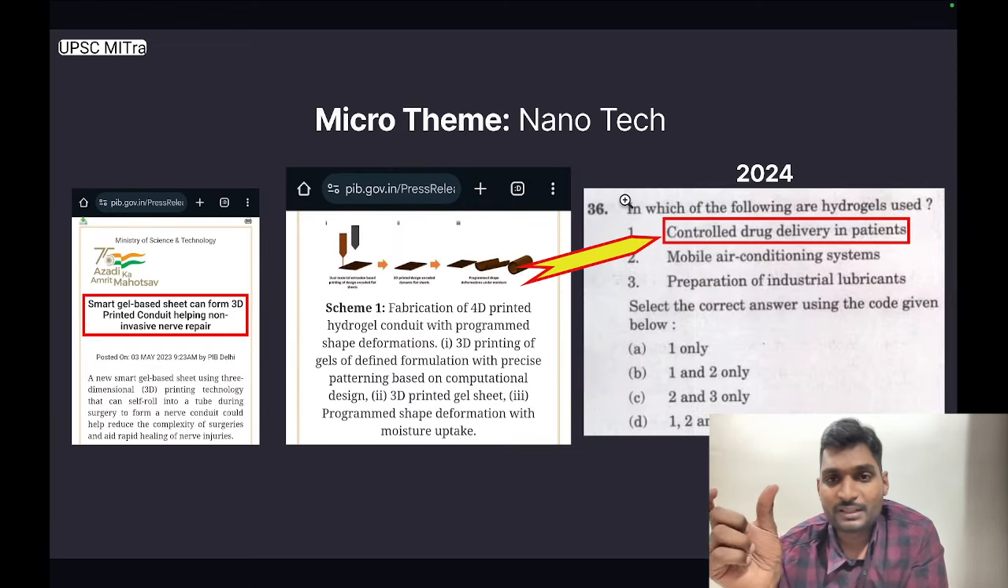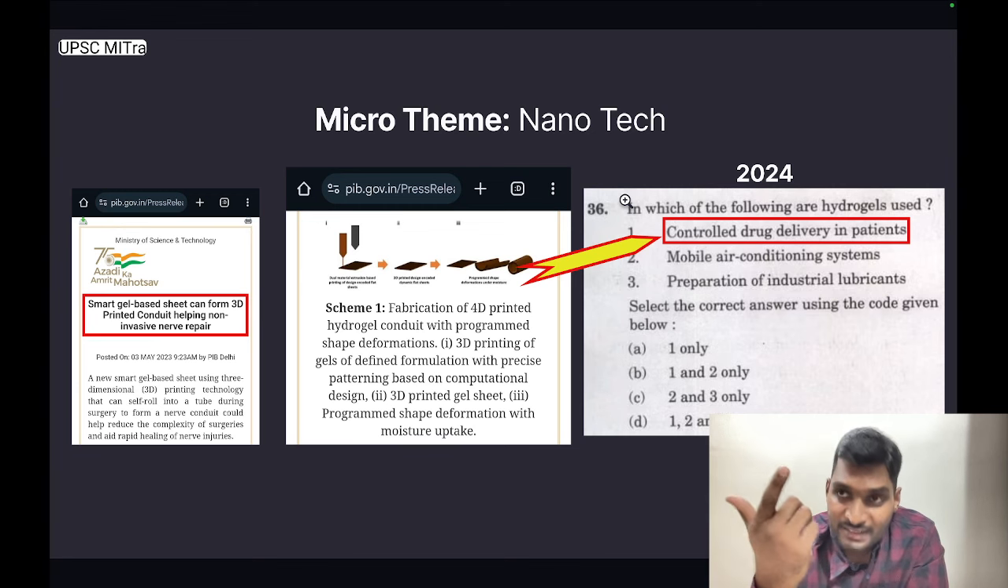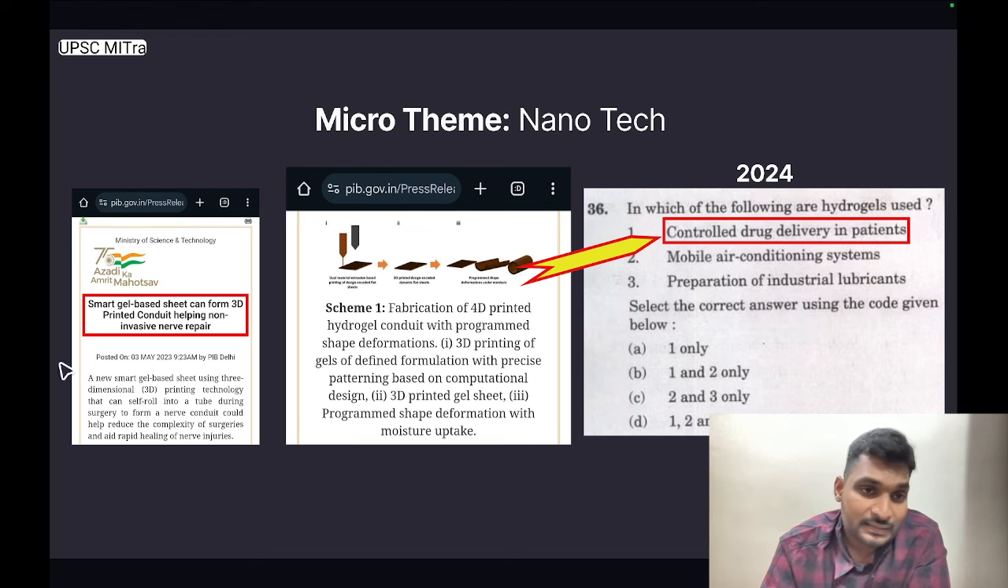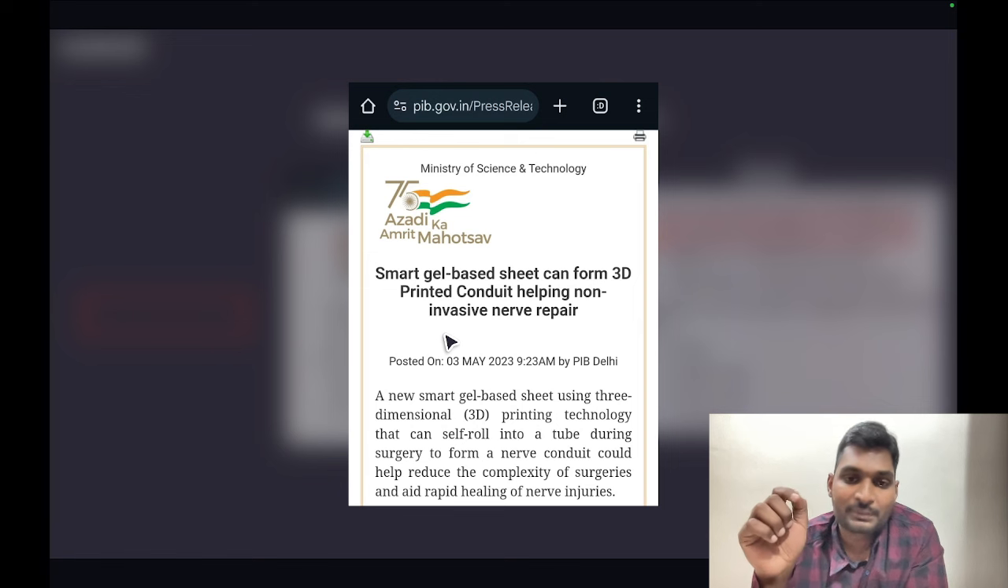The next micro theme is of nanotechnology. UPSC has asked multiple questions on this micro theme. Say for example, there was a question on carbon nanotubes and so on. This release is from Ministry of Science and Technology. It is titled Smart Gel Based Sheet Can Form 3D Printed Conduit Helping Non-Invasive Nerve Repair.